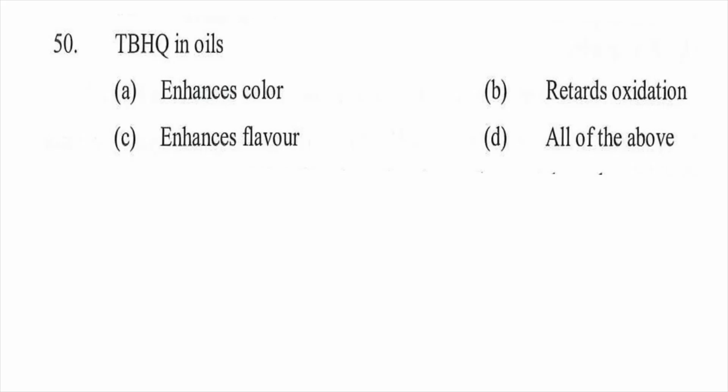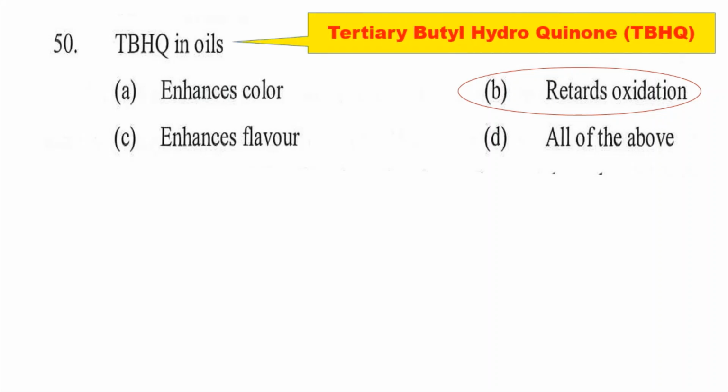Question number 50. TBHQ in oils: option A enhance colors, option B retard oxidation, option C enhance flavor, option D all of the above. So the right answer will be B, retard oxidation. It means TBHQ is an antioxidant, and the full form of TBHQ is tertiary-butyl hydroquinone.